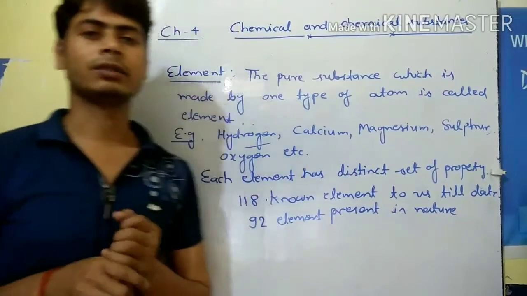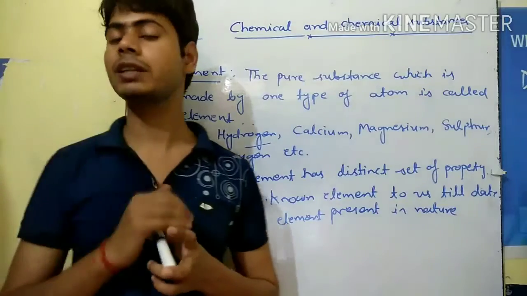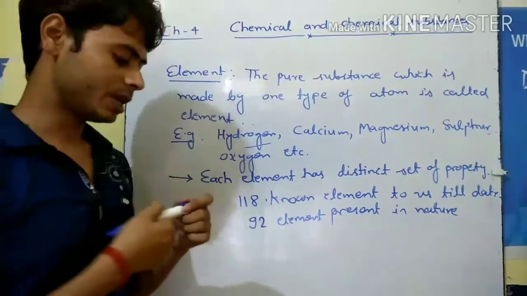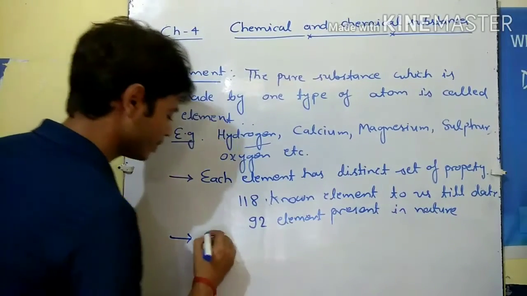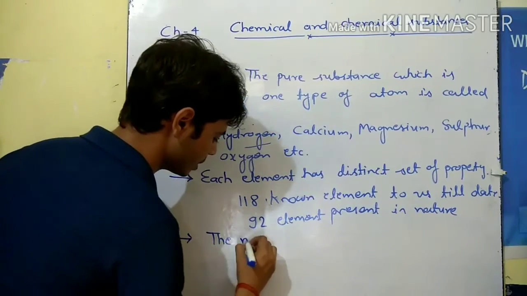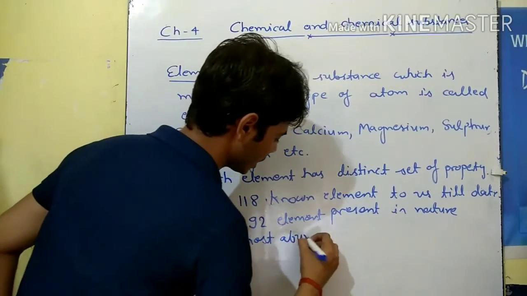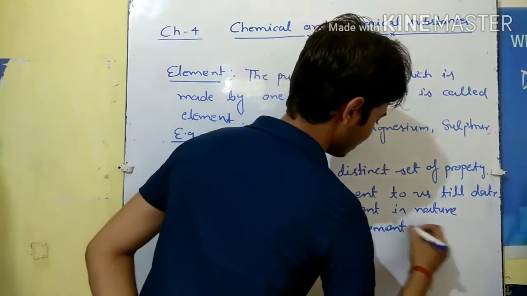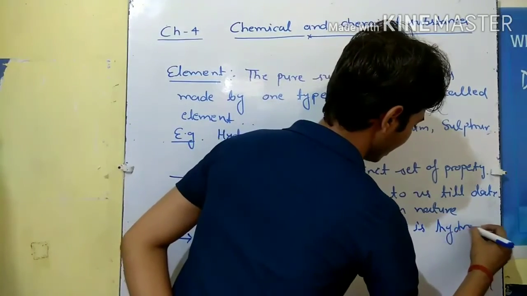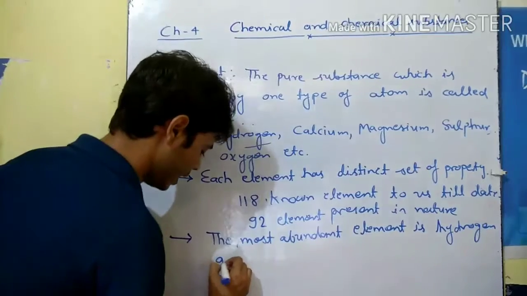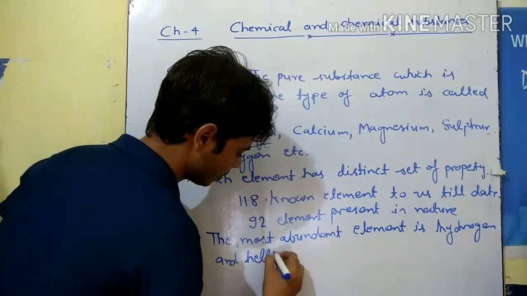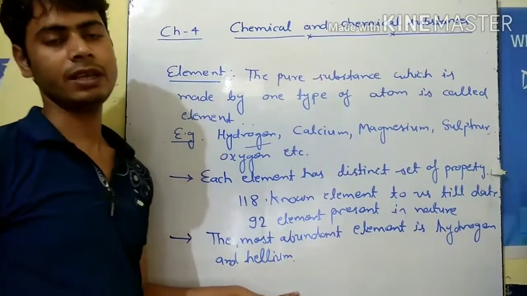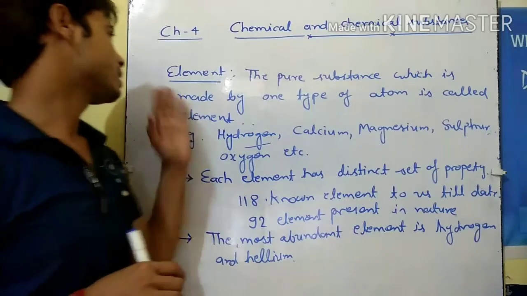Now if we talk about the most abundant element present in nature, it is hydrogen and helium. So we write here the most abundant element is hydrogen and helium. Okay, so the most abundant elements present in nature are hydrogen and helium. So this is the definition of the elements.